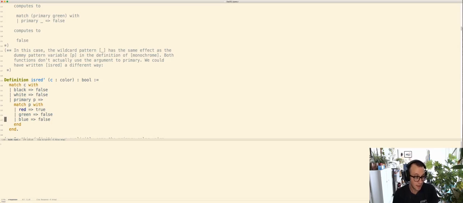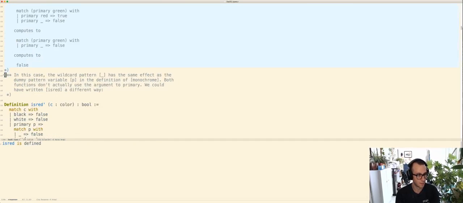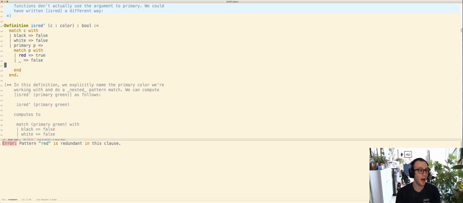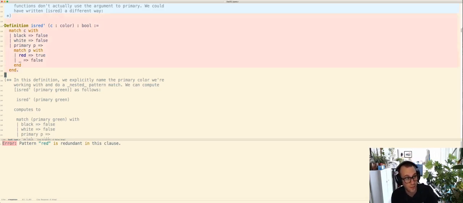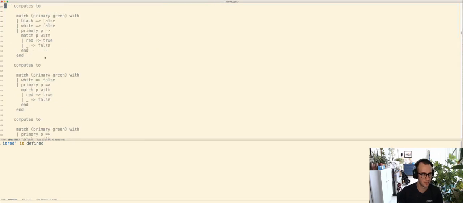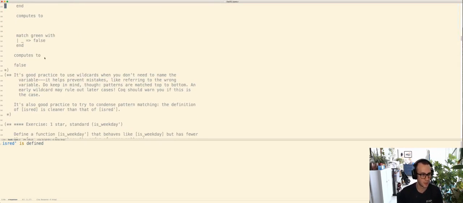Okay. In fact, in this example, to pop back up a little bit, we could put red last and it would still work because each of these does something specific. If we put this here, we'll get a warning from Coq. Pattern red is redundant in this clause. In fact, it's not a warning, it's an error. And it's saying, look, this underscore is going to match everything. You think that this pattern does something, but it doesn't. So if you fix it and say, oh, I see, you're right, I meant to check on red first, then Coq will say, okay, yeah, you're cool. Great definition, love it. Okay, so then this walks through how that same version evaluates.